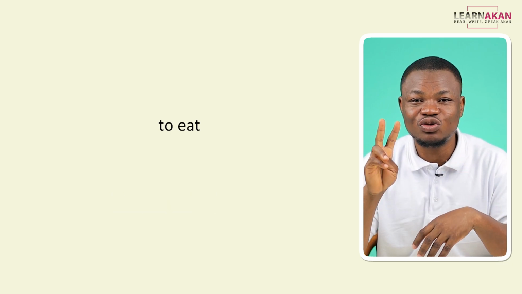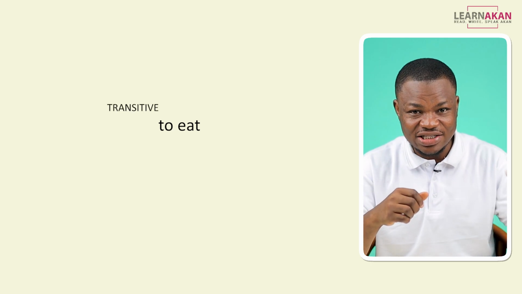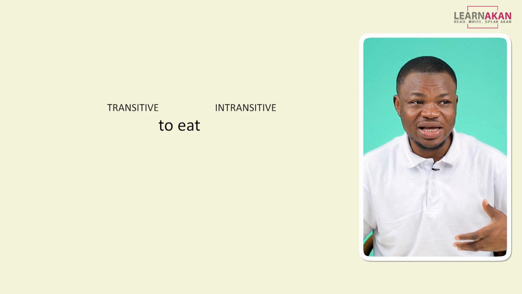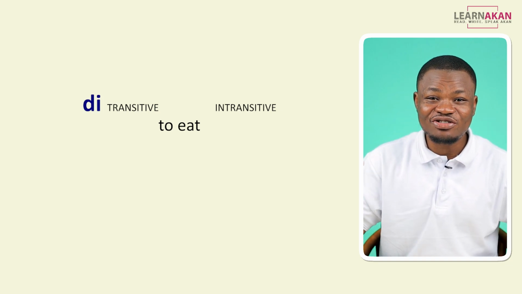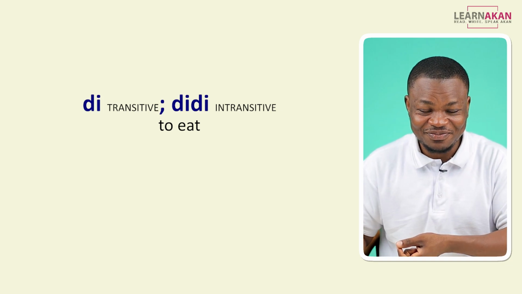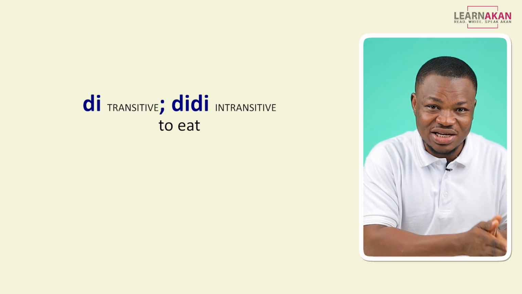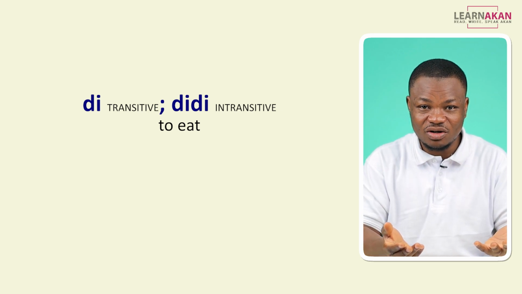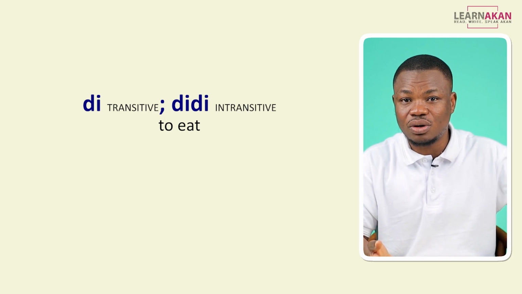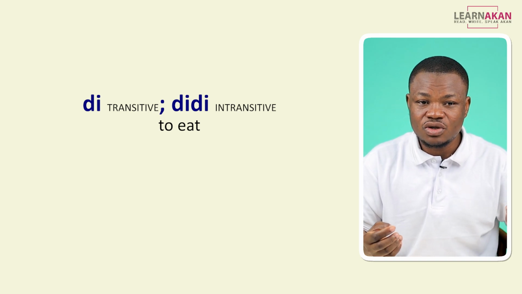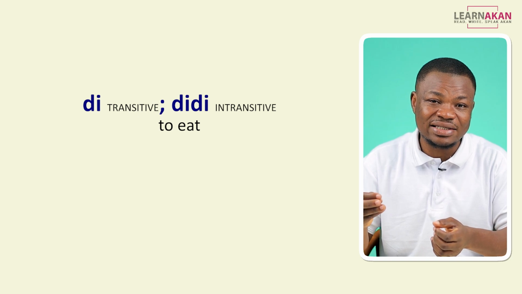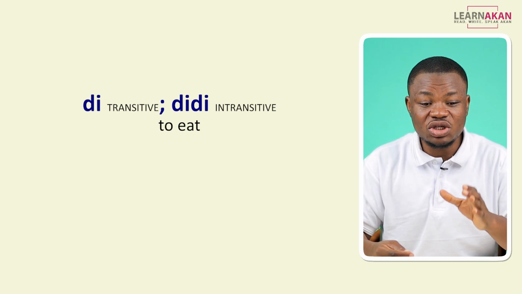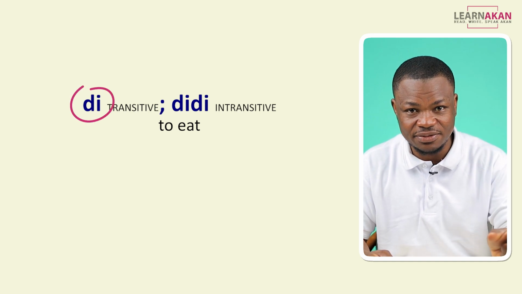Now, to eat has two forms in Twi. The transitive form and the intransitive form. The transitive form is di and the intransitive form is didi. When we say a verb is transitive, it means it requires an object for it to be complete. So if you are going to add exactly what it is that you will eat, then you need to choose the transitive form, which is di.